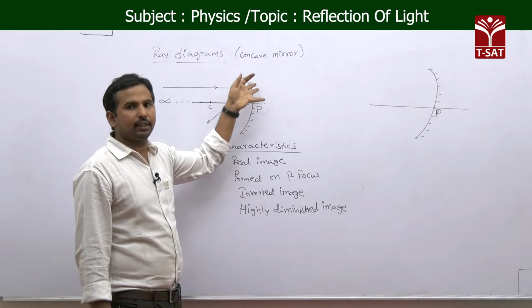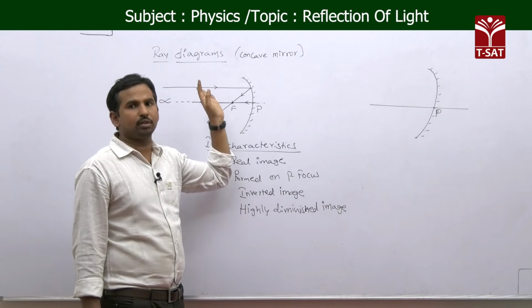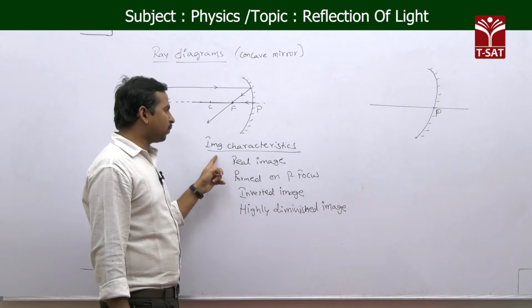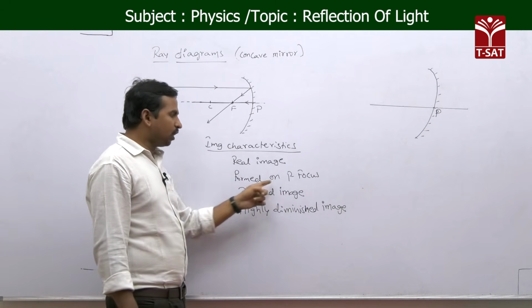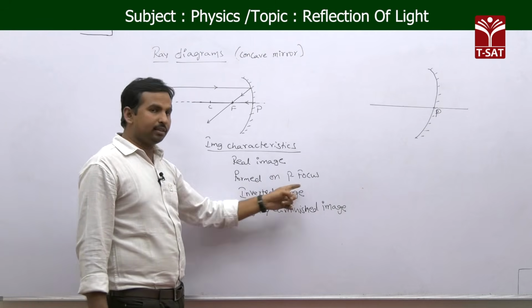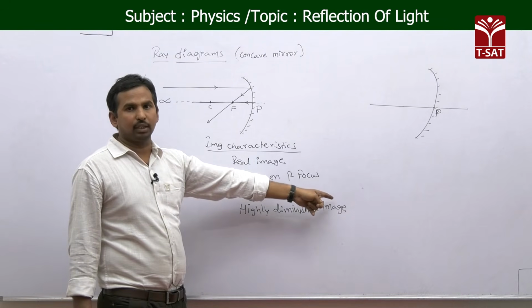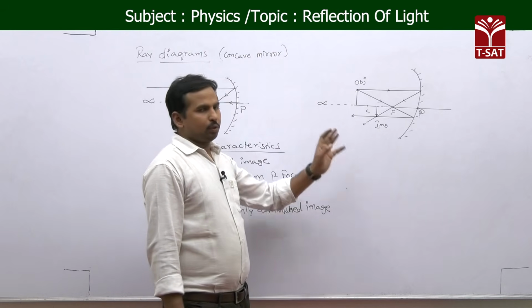As the object is at infinite distance, we are taking all the light rays going parallel to each other. Okay, so the image formed is a real image. The image is formed on the principal focus and it is an inverted image, and we are getting a highly diminished image. Now we will see the second position here.